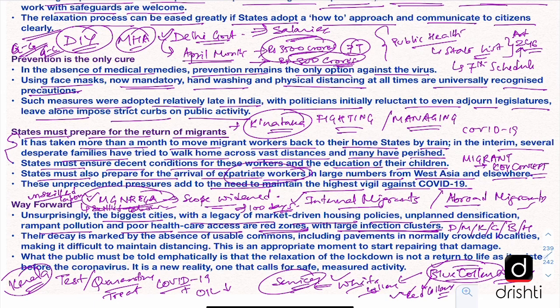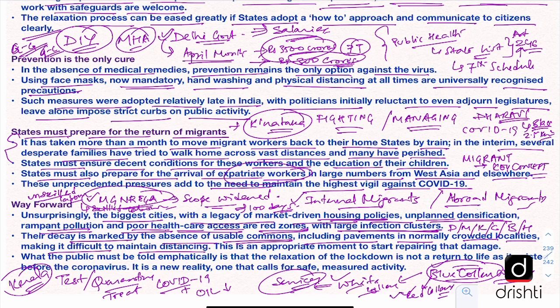But at the same time, we must reflect on why these cities are in the red zone. The editorial also says that the decay is marked by the absence of usable commons, including pavements in normally crowded localities, making it difficult to maintain distancing. Now, for example, we have this Dharavi slum in Mumbai. It has around 8 lakh people in an area of 2.5 square kilometers.